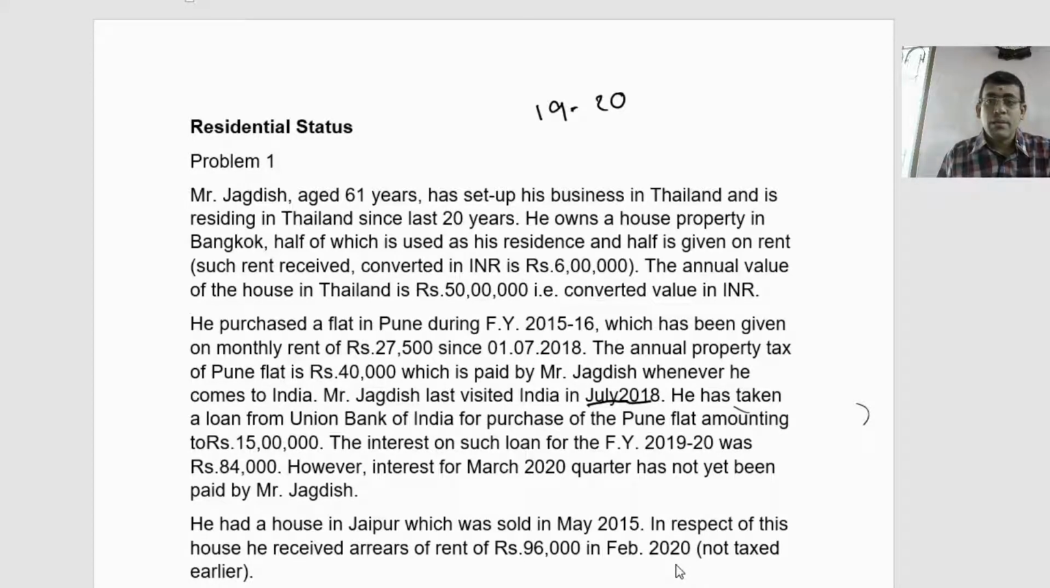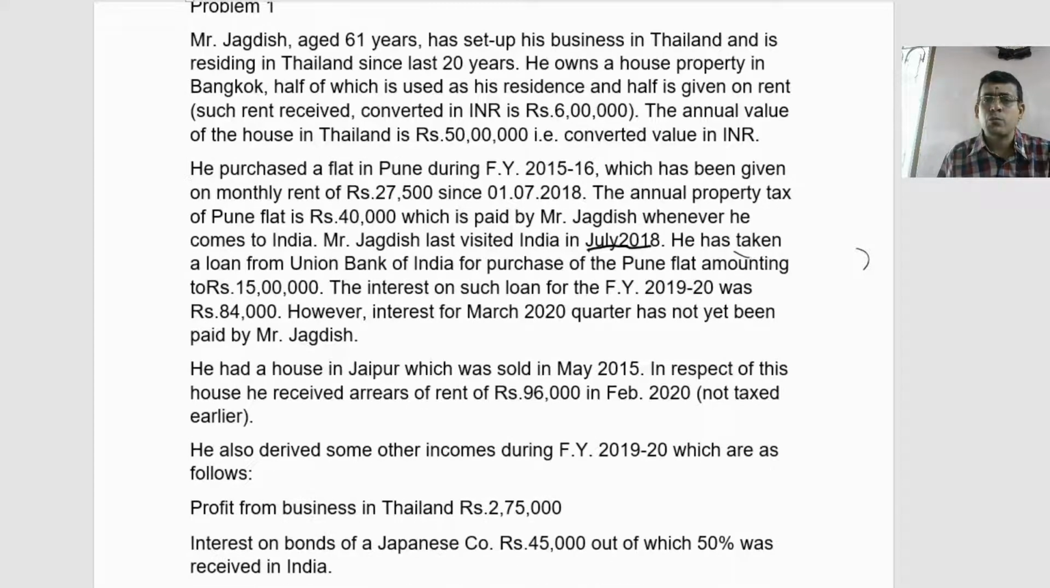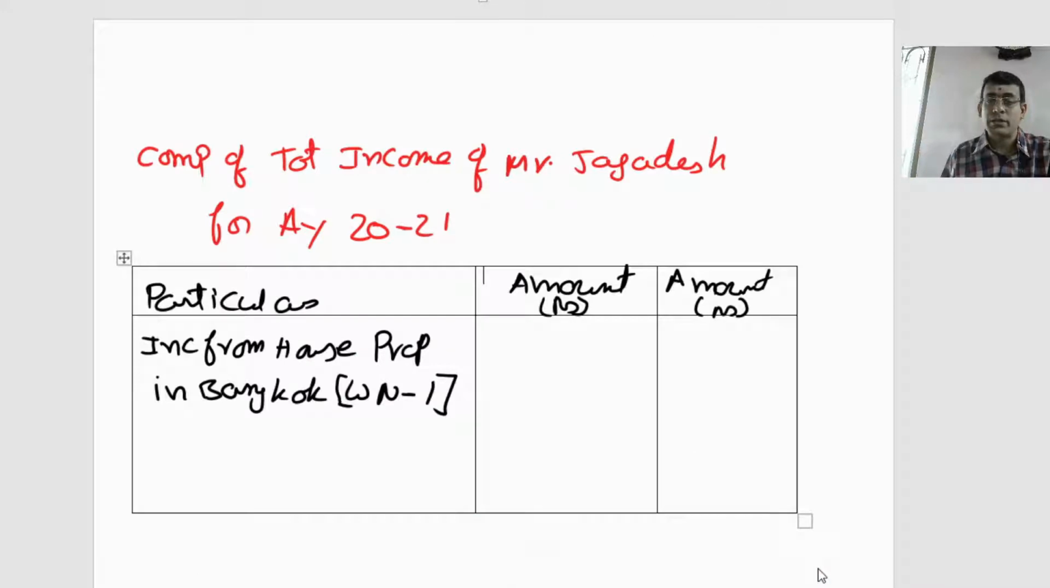Then what has he done? Purchased a plot in Pune. During the financial year 15-16, he purchased a plot in Pune, which has been given on rent since 1st July at a rent of rupees 27,500. Income accrued and arose in Pune, received in Pune. So ultimately this is taxable in the hands of Mr. Jagadish. Now let us go to the answer sheet there.